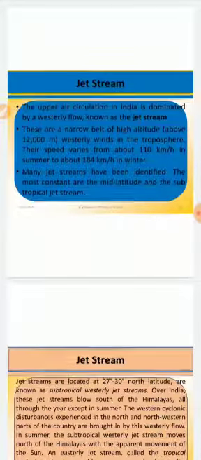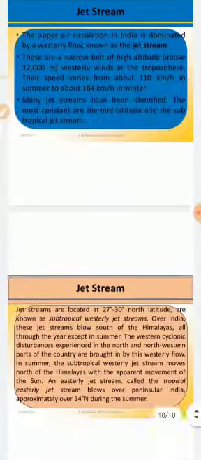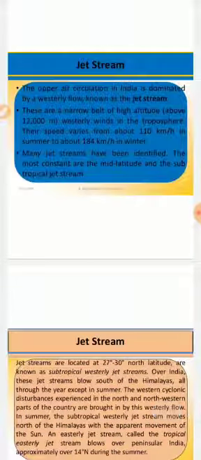As I have already given in the notes here, upper air circulation in India is dominated by a westerly flow known as the jet stream. These are narrow belts of high altitude, above 12,000 meters, with westerly winds in the troposphere.